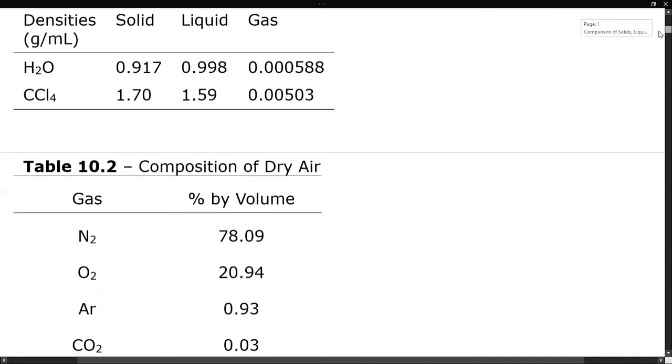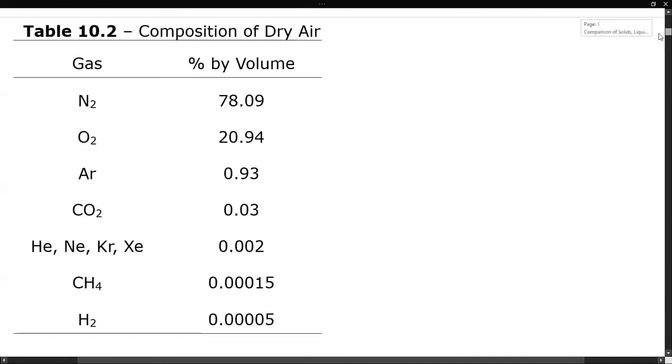If we want to look at the composition of dry air, what we're omitting when we say dry air is water vapor, which is highly variable in the air. So we got nitrogen as most of our atmosphere at 78.09%. Oxygen is actually most of the rest, 20.94%. You got approximately a percent left. Most of the rest of that is argon. You have trace amounts of other gases.